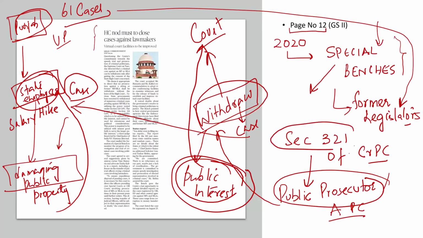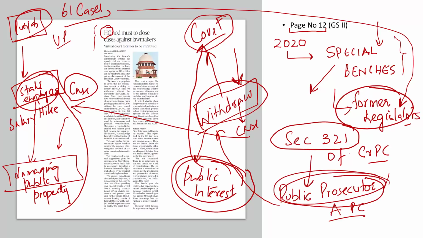To prevent the misuse of Section 321 of the Criminal Procedure Code, the Supreme Court has now said that you don't have to approach a regular court or a district court or a trial court. You have to necessarily approach the High Court. Only when the High Court gives permission to withdraw the case can the cases against the lawmakers be withdrawn. So, long story short, a public prosecutor will have to approach a High Court if it wants to use Section 321 of the Criminal Procedure Code, basically requesting the withdrawal of a case against a legislator. That is what you need to understand from this newspaper article.